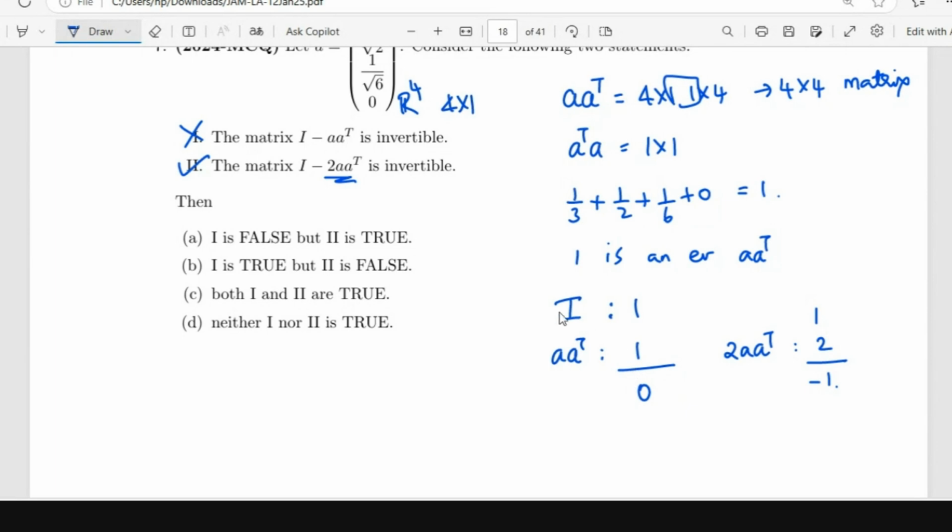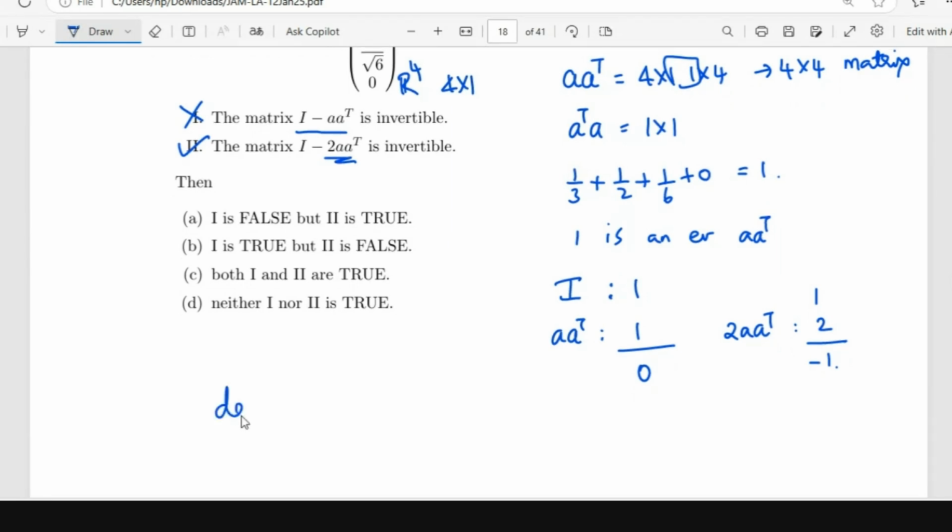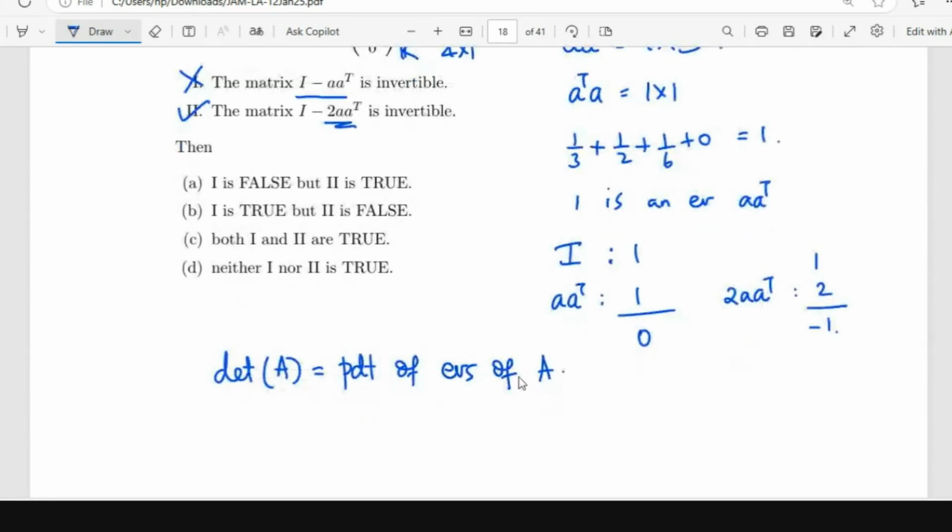So if it is 0, I can't understand why it is not invertible with the eigenvalue concept. So invertible means what? The determinant of the matrix is non-zero. Determinant of A is equal to the product of eigenvalues of A. So if 0 is an eigenvalue of A, then the determinant becomes 0, no? Oh, okay, ma'am.